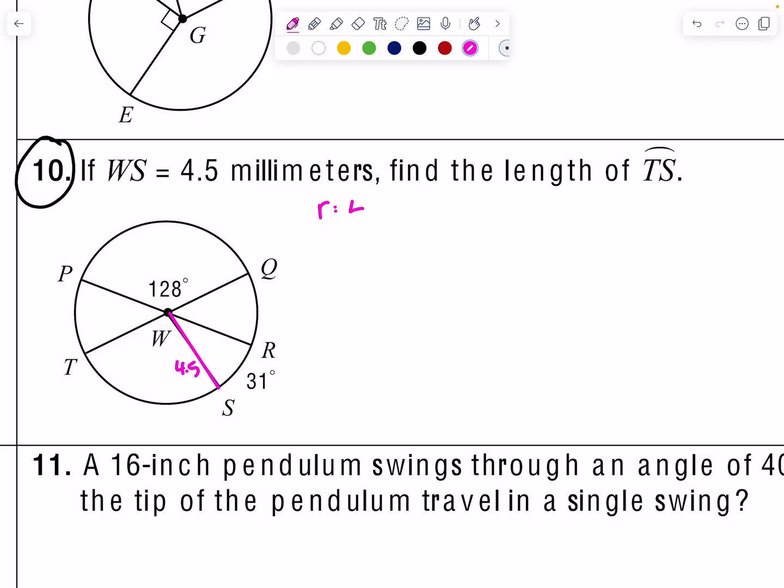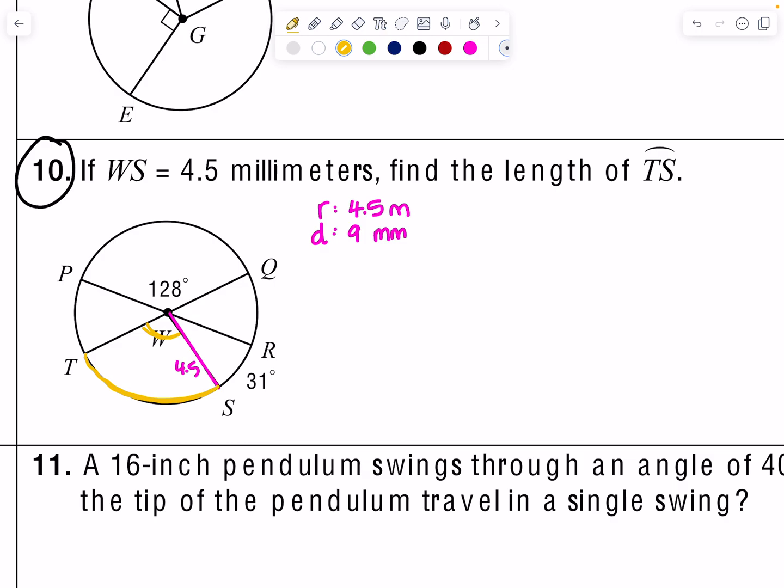So the radius here is 4.5, or you can say the diameter is 9 millimeters. That's cool. We need to find the arc measure of TS, and that is right here. Okay, which means I need to know the internal measure from here to here.